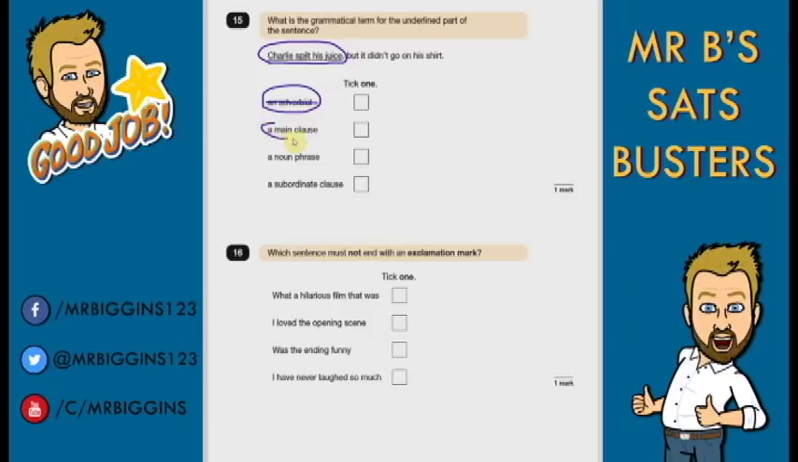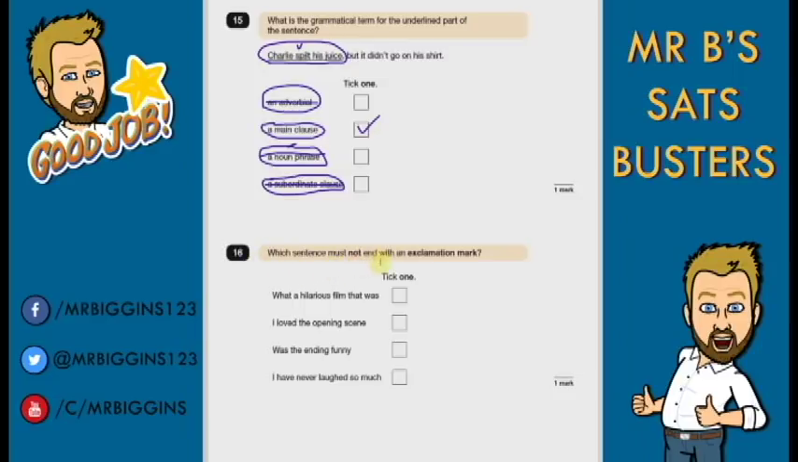A main clause. Our main thought in a sentence makes sense on its own. Let's check to see if it does that. Charlie spilled his juice. Certainly does, so let's check the other ones. A noun phrase, okay? So, Charlie spilled his juice. The main thing we need to remember about noun phrases is they don't have verbs. We've already mentioned there's a verb here, so it can't be a noun phrase. And lastly, a subordinating clause. A subordinating clause is adding extra information on to our main clause. Unlike a main clause, it doesn't make sense on its own. We already know this makes sense on its own, so it must be a main clause.